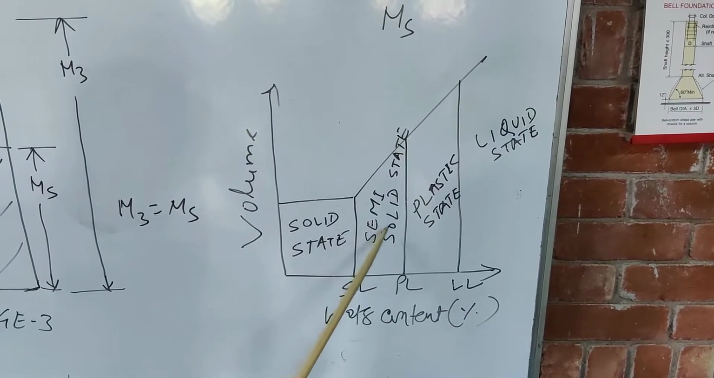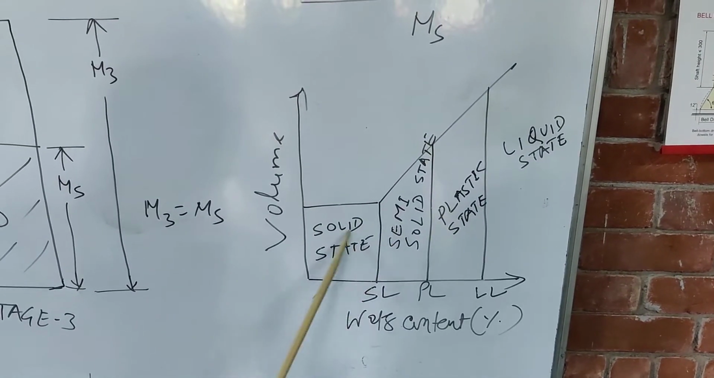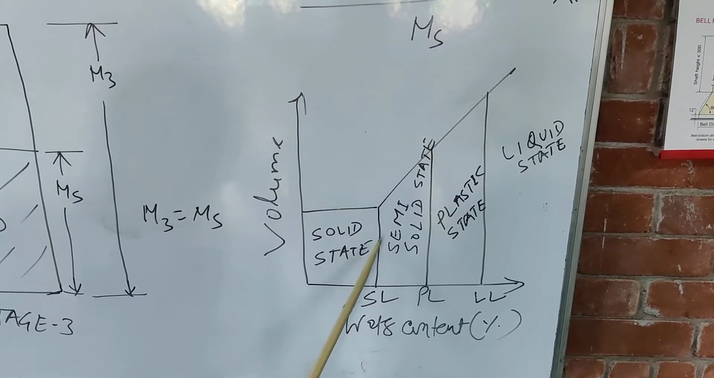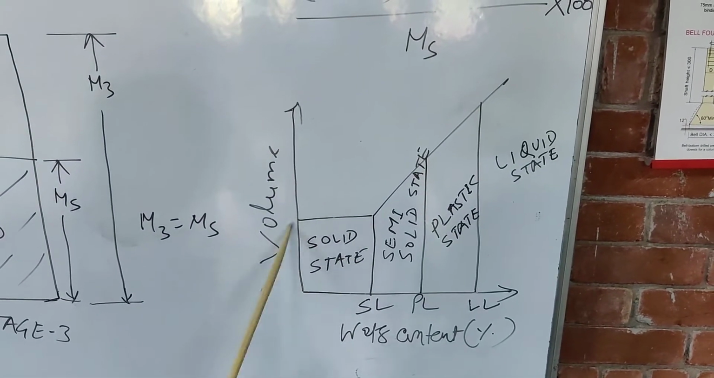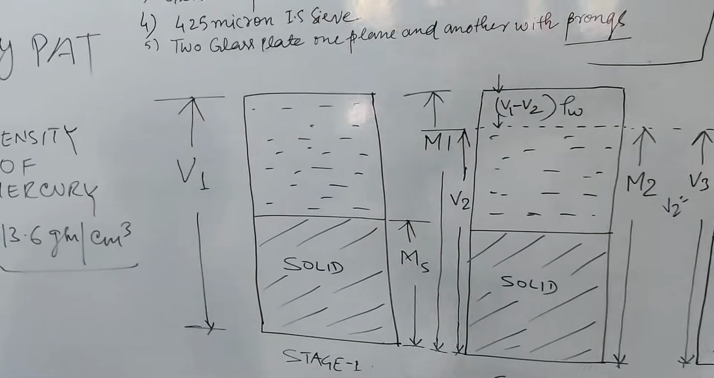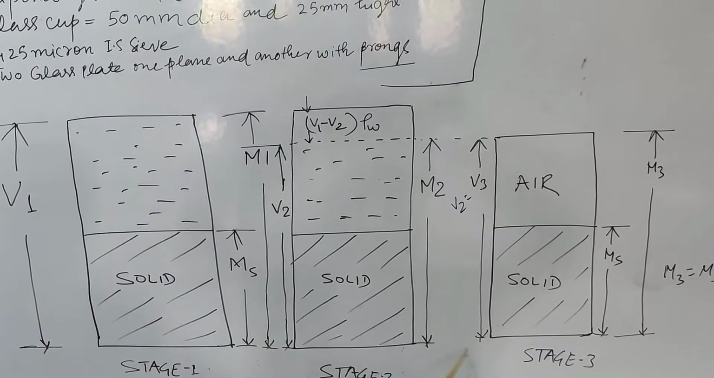From semi-solid state to solid state, the water content we get in between is called the shrinkage limit, but the volume remains fixed. Even after drying, the volume is not going to change. Now we can see the principles of the shrinkage limit. We can see these three figures: stage 1, stage 2, stage 3.